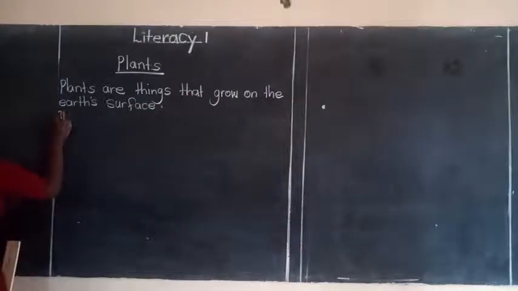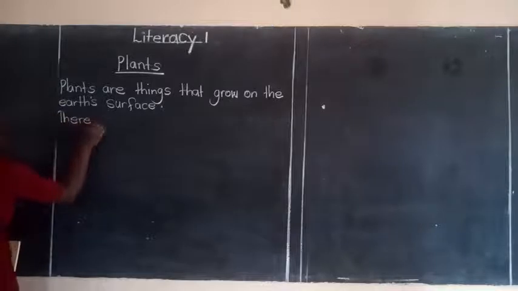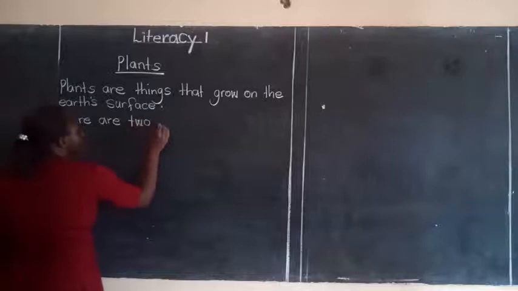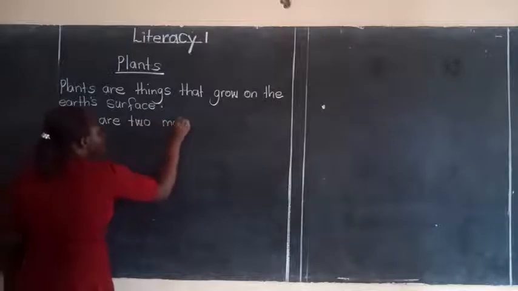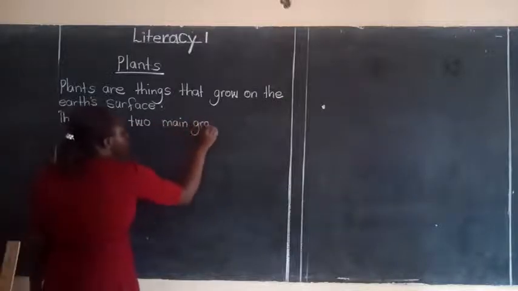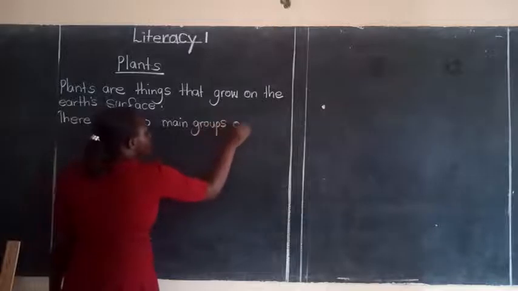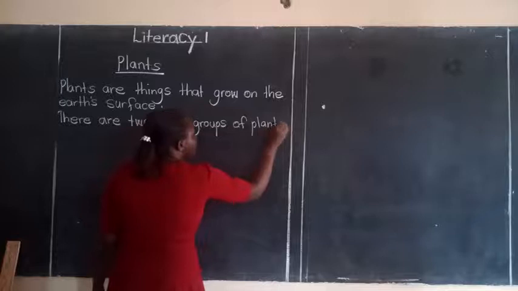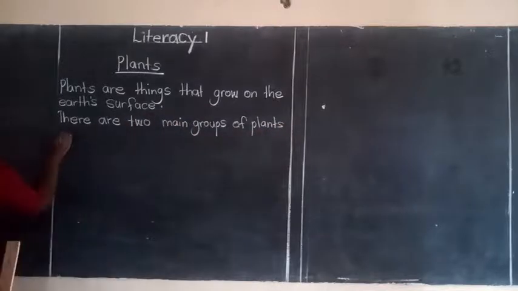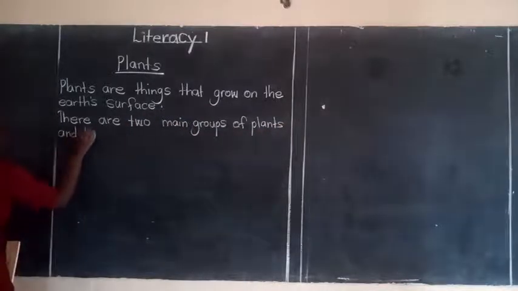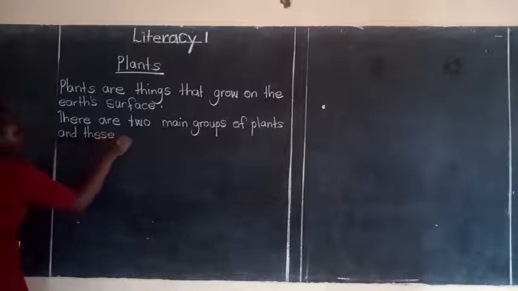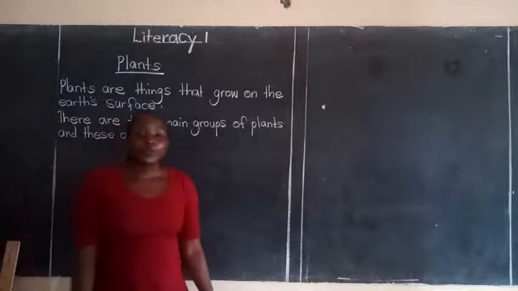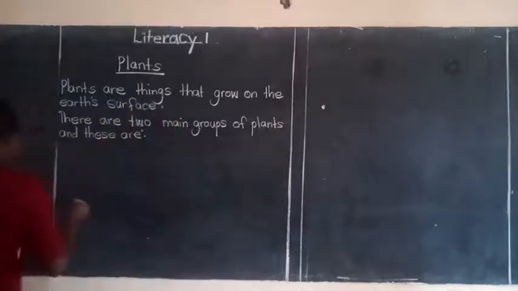There are two main groups of plants, and these are, Barbara. Very good. We have the flowering plants. You are so nice.